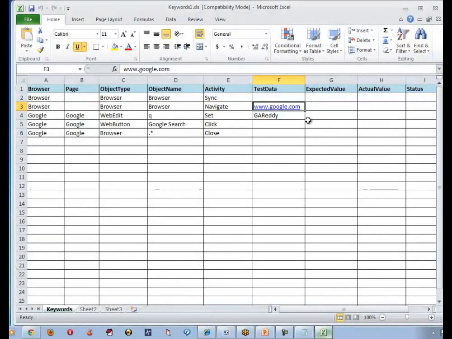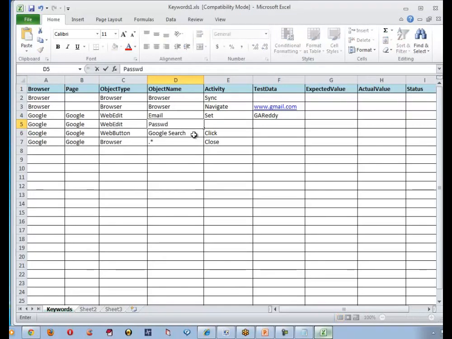www.gmail.com, and then what is the first edit box? The first edit box called email. I wanted to enter this. So let me insert one more row, one more web edit whose name is called password.